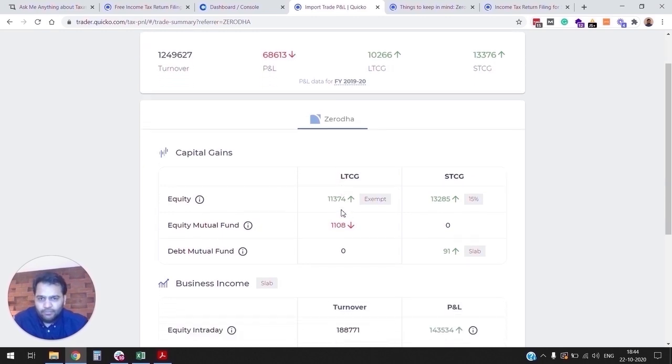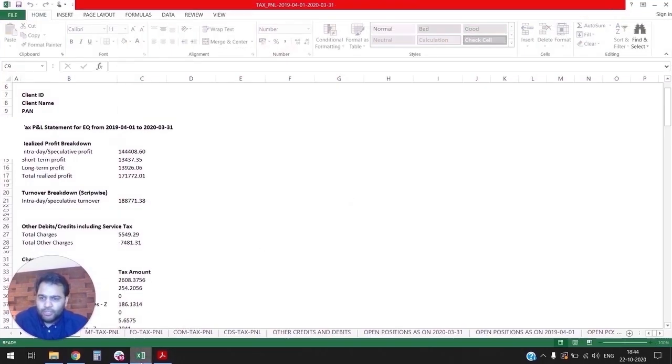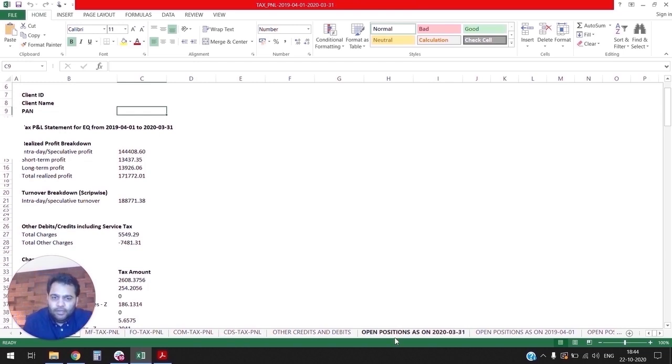Where does this data come from, by the way? You must all be familiar with the Zerodha Tax P&L report. I have a sample Zerodha Tax P&L report downloaded here. As you are familiar with this report, it contains scrip-wise data for all different segments: equity, mutual funds, F&O, commodities, currency derivatives, etc. We use similar trade-wise data that we get from Kite APIs to programmatically prepare your tax P&L.